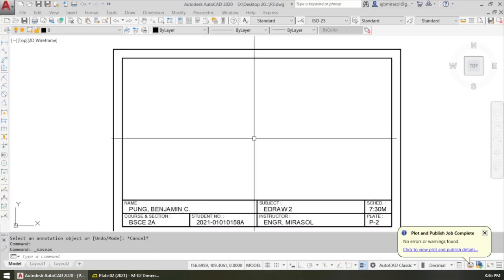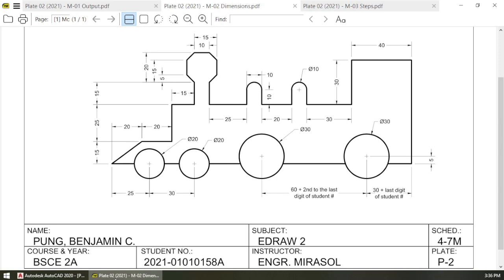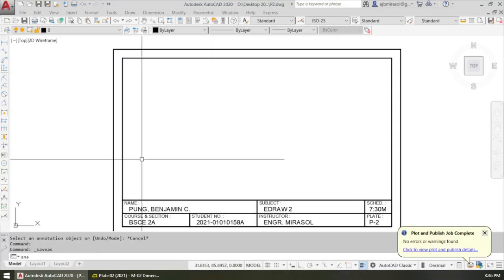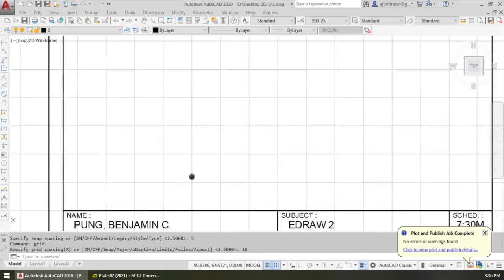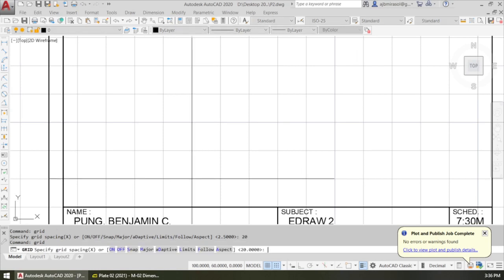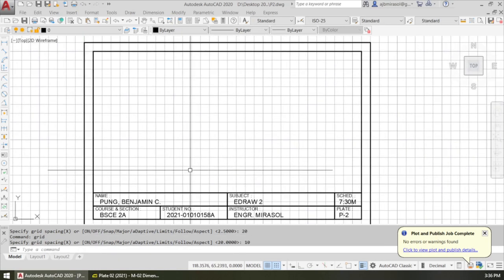Okay, so we start off with the command. We notice that the dimensions are in multiples of 5. So I would like to use snap and the grid in drawing this. It's very simple using the snap and the grid. We set our snap to 5 and our grid to 10.